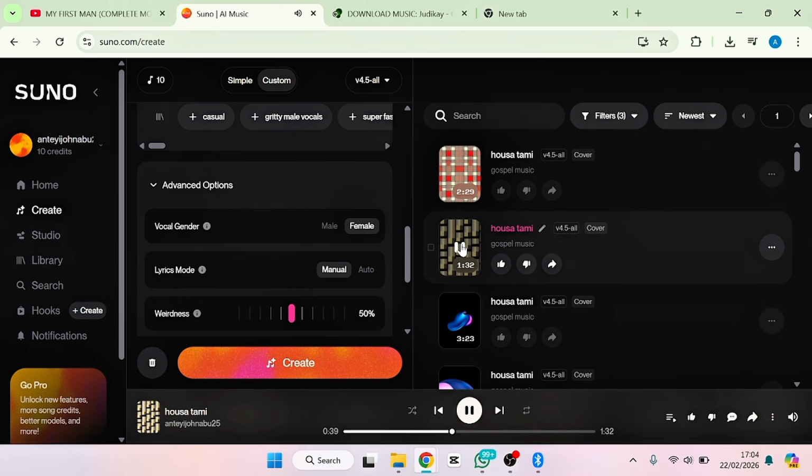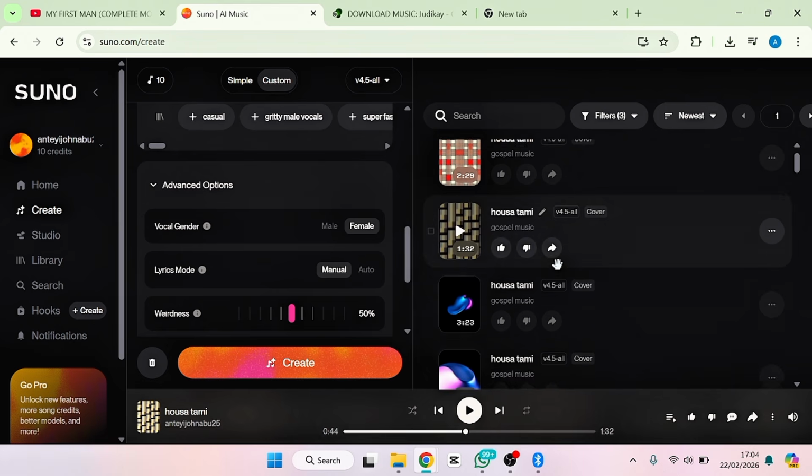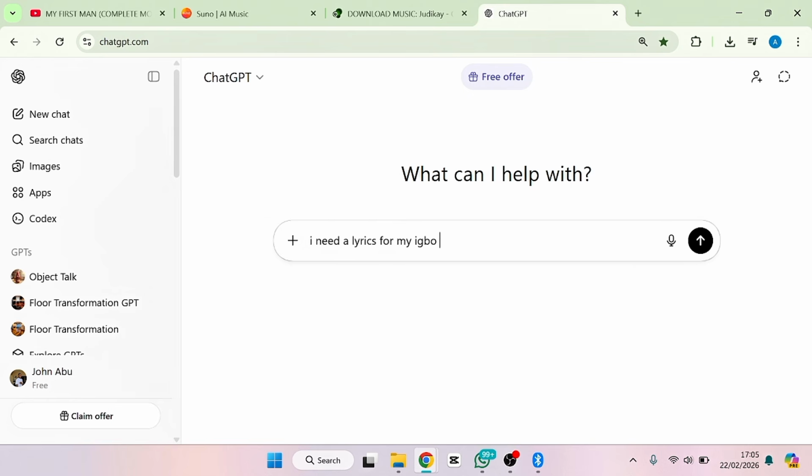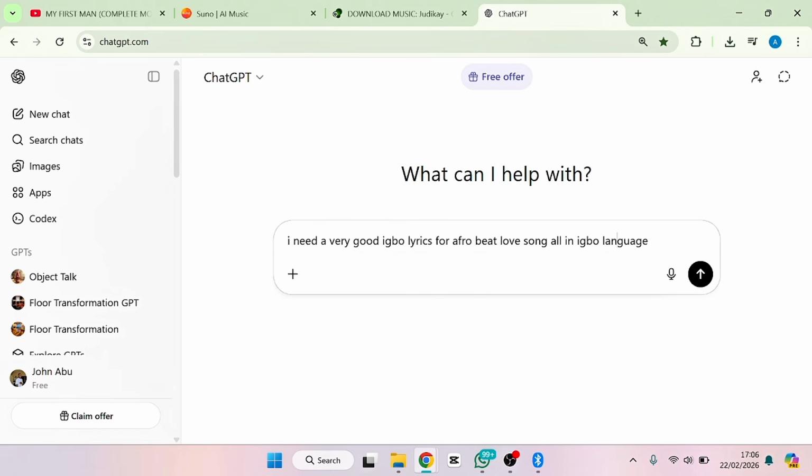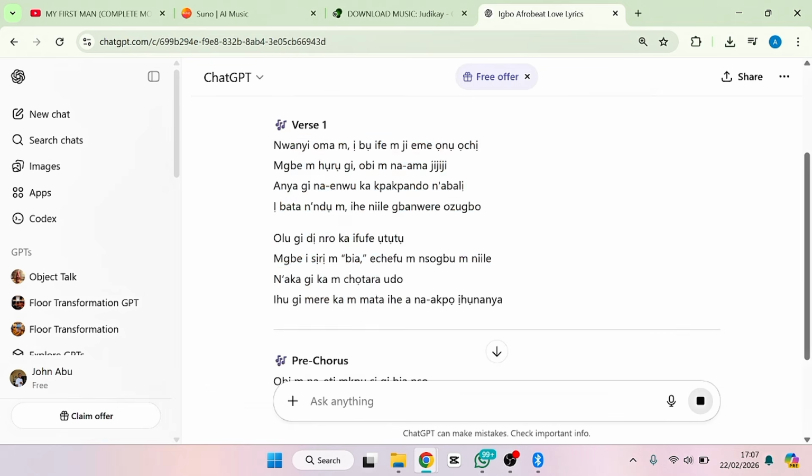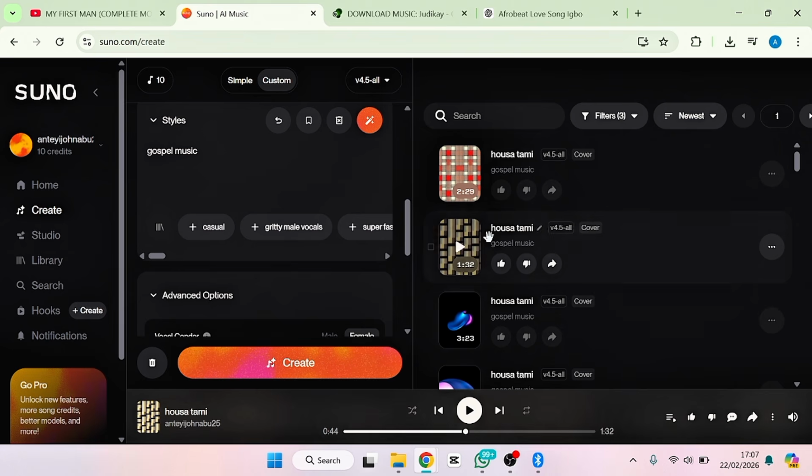And we are going to be getting our lyrics from ChatGPT. Maybe as a musician you already have your lyrics, but for me, I don't know how to sing, so I'm going to be getting my lyrics from ChatGPT. So let me head over to ChatGPT to get lyrics and then come here to generate the music. So I came here to ChatGPT. What I did was that I just typed to ChatGPT that it should give me Igbo Afrobeat lyrics, and then ChatGPT gave me this prompt, and then I just copied this prompt and headed over to Suno AI.